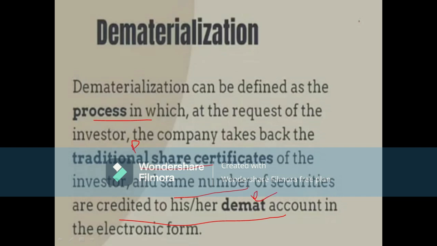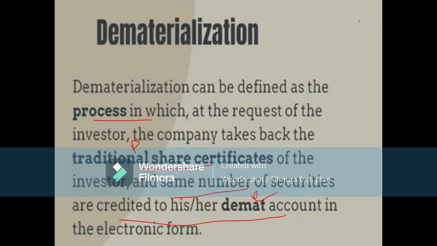Demat account means we are changing our physical shares into electronic form of shares. So dematerialization is nothing but converting our physical share certificates into demat form, which is the electronic form.